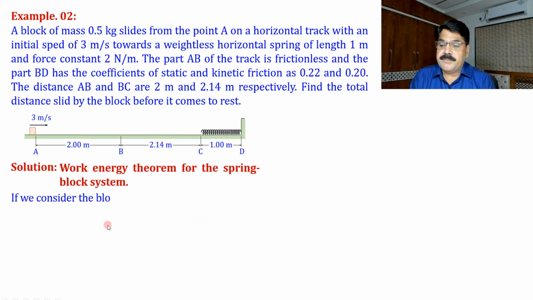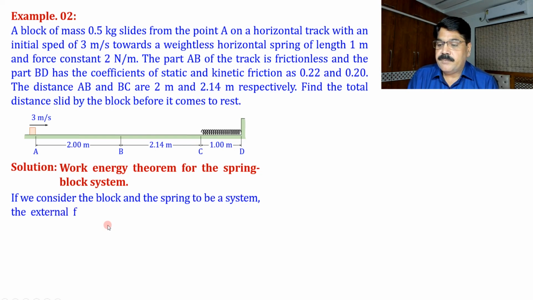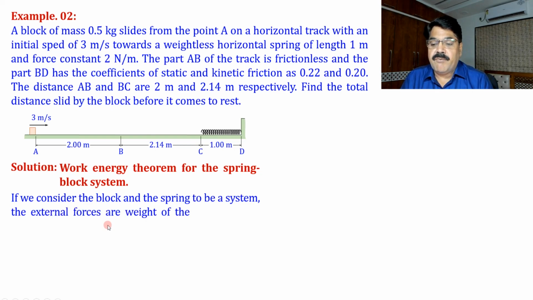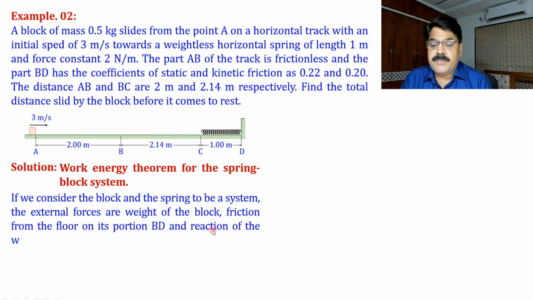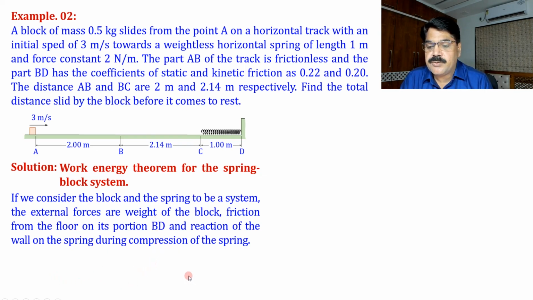If we consider the block and the spring to be a system, the external forces are the weight of the block, friction from the floor on its portion BD, and the reaction of the wall on the spring during compression of the spring, and of course there must be normal action also. Let us show all these external forces. So on this portion A to B, say here, the external forces are weight and normal action because this is